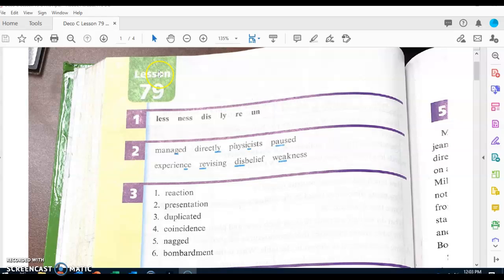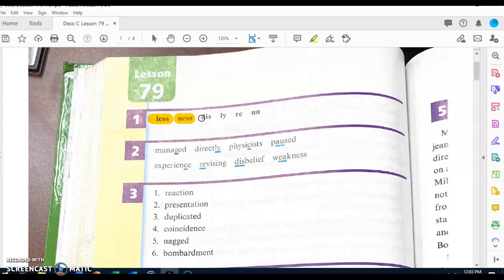Touch part 1. Let's see if you remember a meaning of each of those affixes. Now, touch the letters L-E-S-S. What's one meaning of less? Get ready. Without. Touch the letters N-E-S-S. What's one meaning of ness? Get ready. The state of being something.